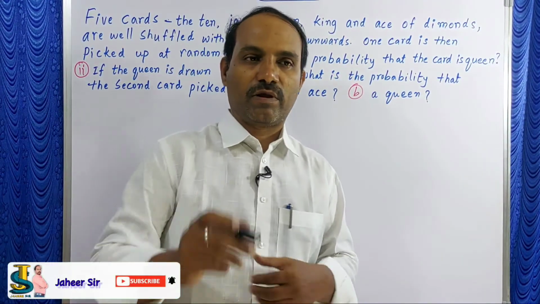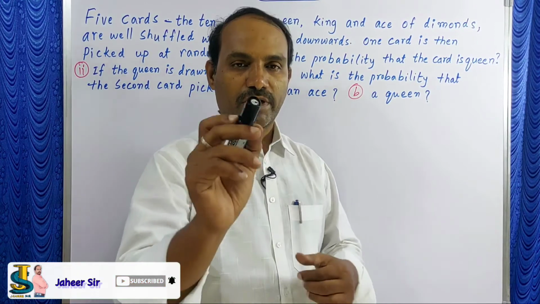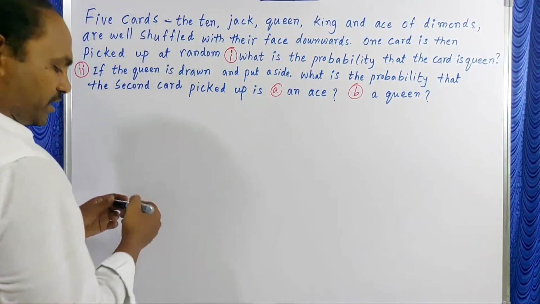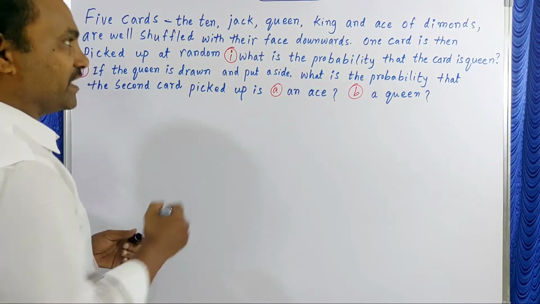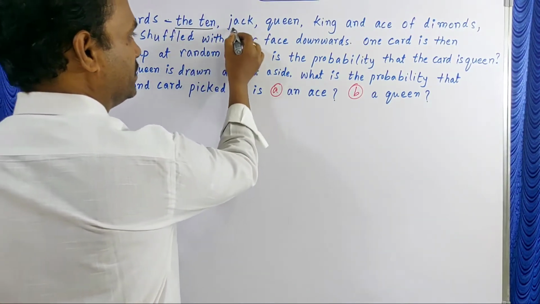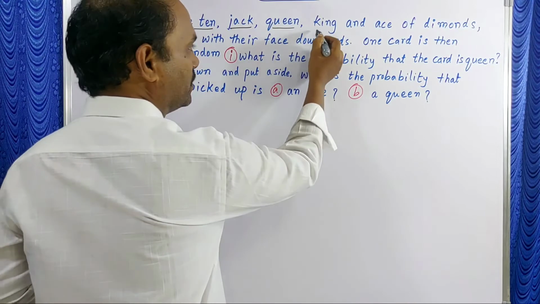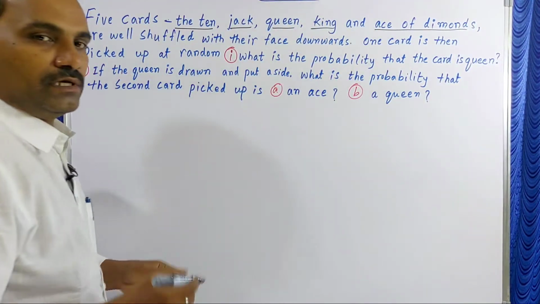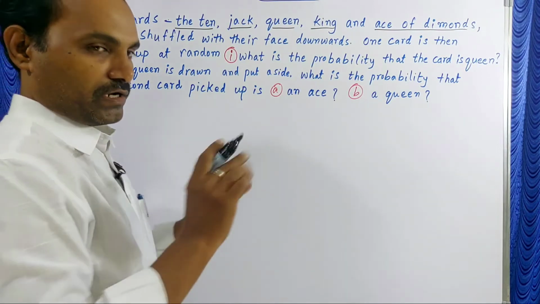Yes students, one more question from this textbook. Look at the question, what is given in the question. 5 cards are there. What are those 5 cards? The 10, jack, queen, king and ace of diamond. Only 5 cards given.